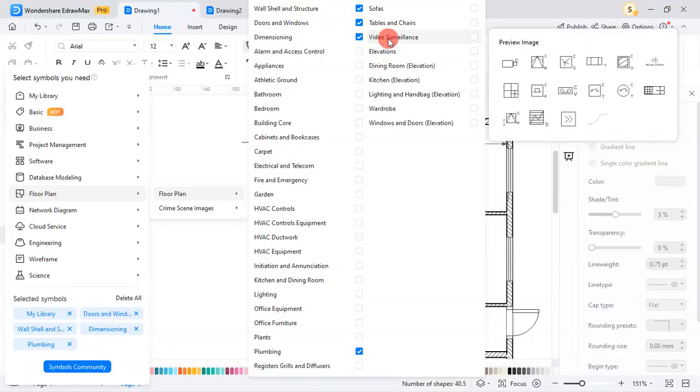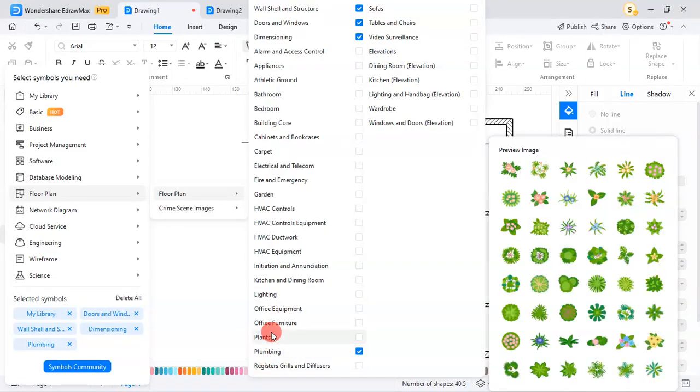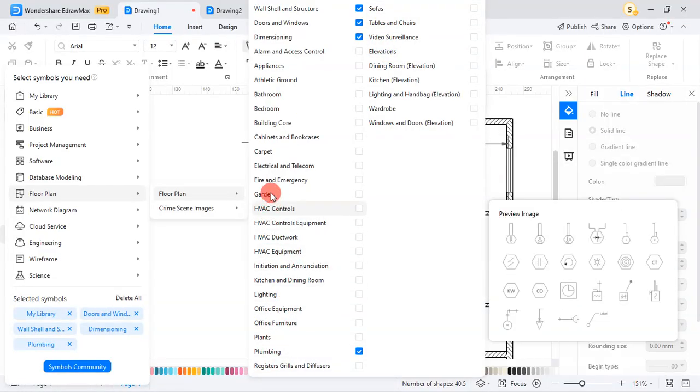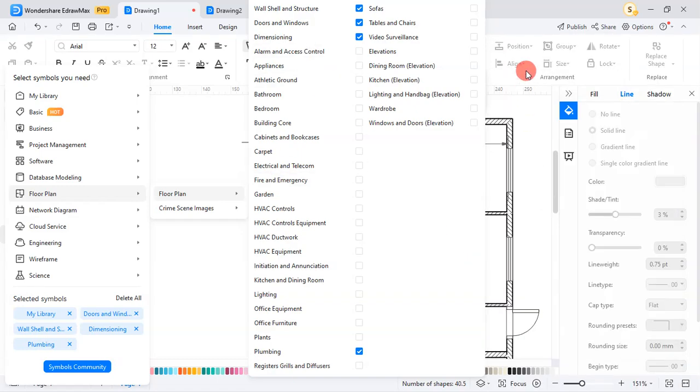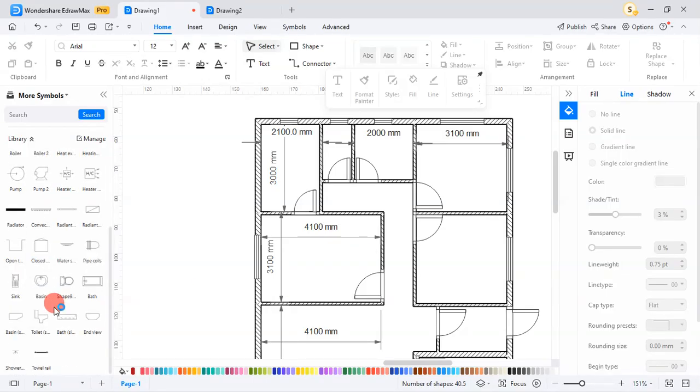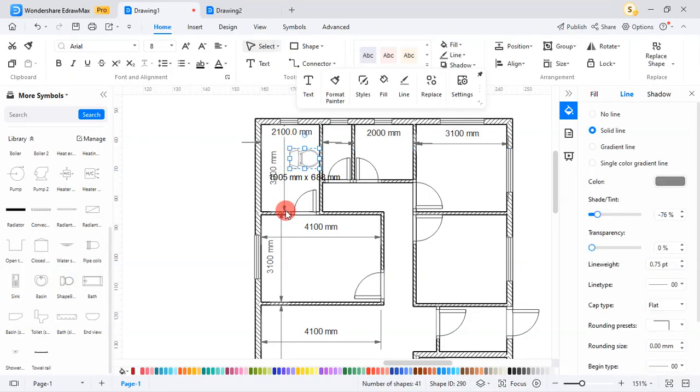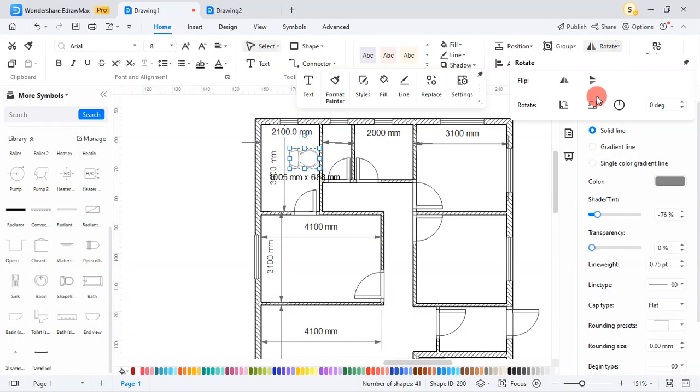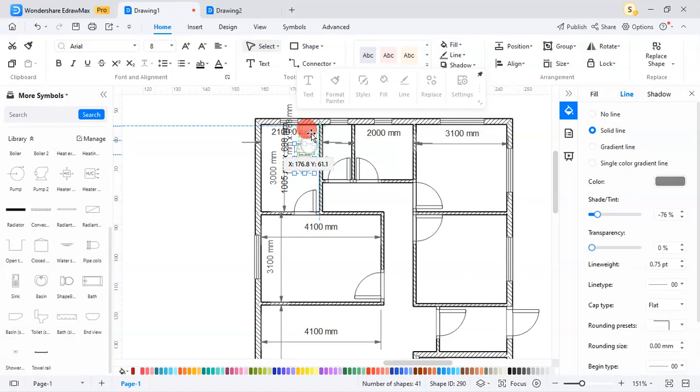Dining room, no. Tables and chairs, no. Okay, so I think that's what I'm looking for. Then I exit; just click anywhere to exit. So I come to plumbing. First I want to place my WC seats. I have it here. Move. I can rotate. Do you see? Then I place it well.